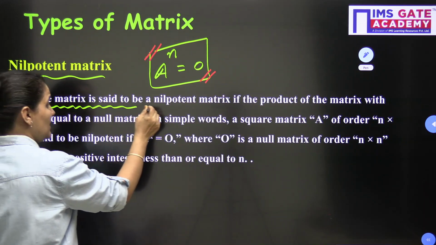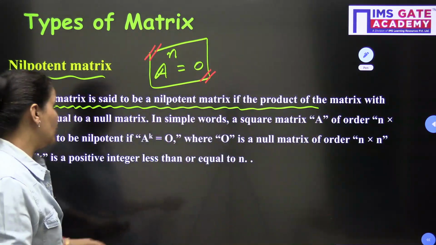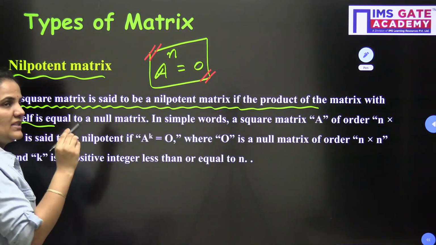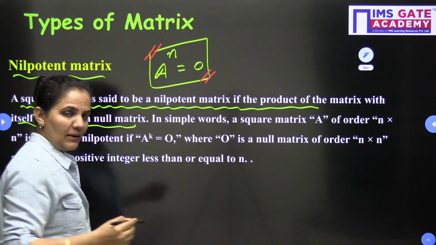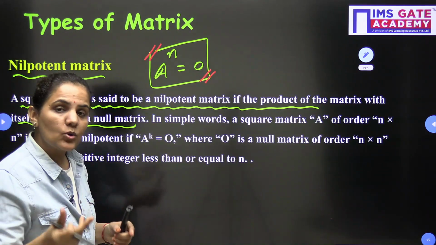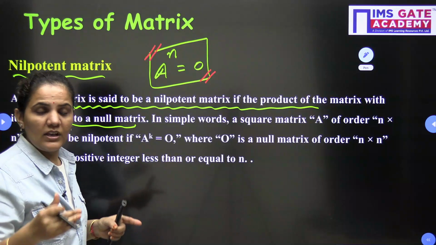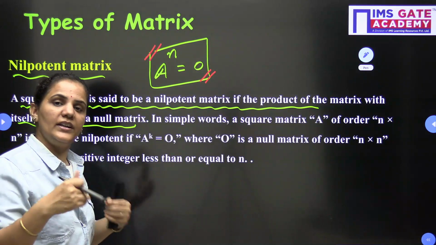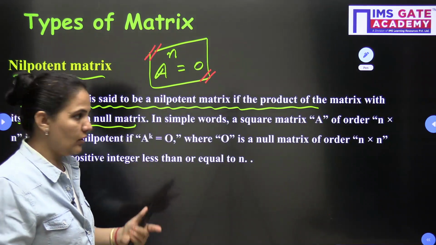A square matrix is said to be a nilpotent matrix if the product of the matrix with itself, means A into A, is equals to a null matrix. That is, if I am doing A into A, A square, if it is 0, then this will become a nilpotent matrix of order 2. If I do A into A into A, means A cube is 0, then it will be called a nilpotent matrix of order 3.